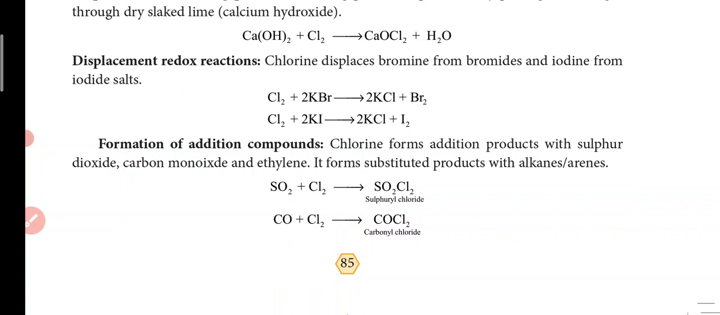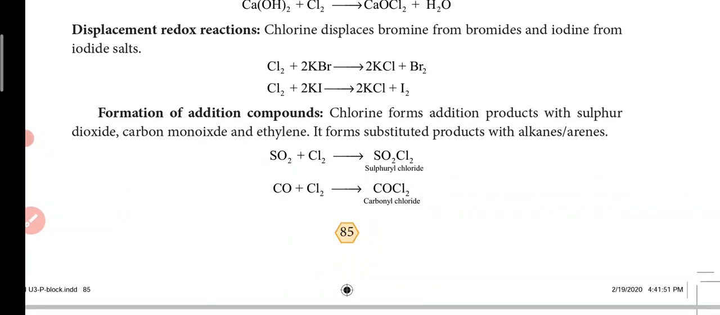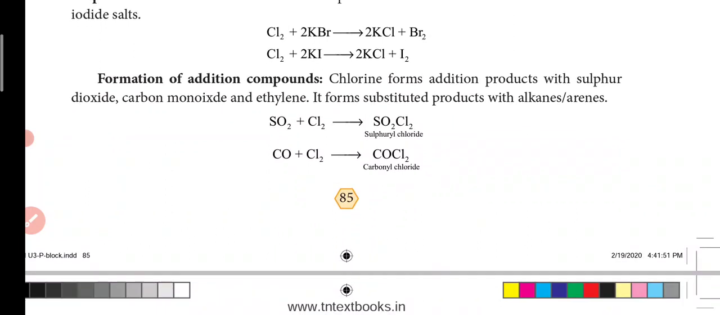And displacement redox reaction. Chlorine displaces bromine from bromides and iodine from iodide salts. So in KBr, chlorine will come in place of bromine and attach with potassium to give KCl. Same way with KI also.